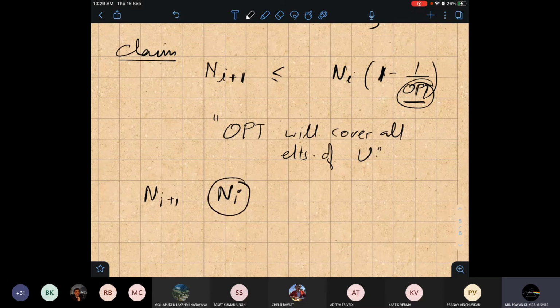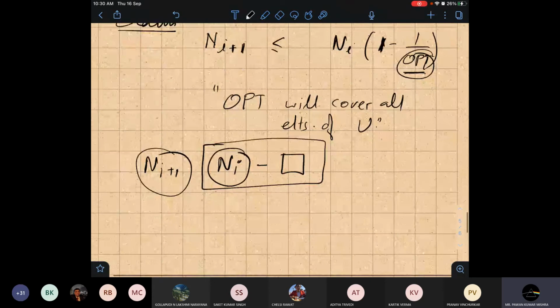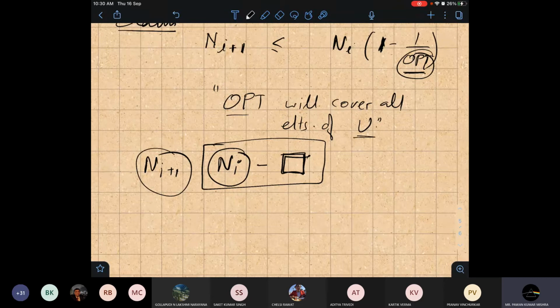If we take a set in iteration i, we have to subtract some number of elements from this ni. Only then can we relate it with ni plus 1. So how many elements will be left? See, since opt can cover all elements of U, opt will also cover all the elements of ni.